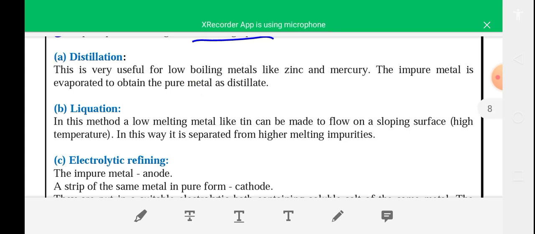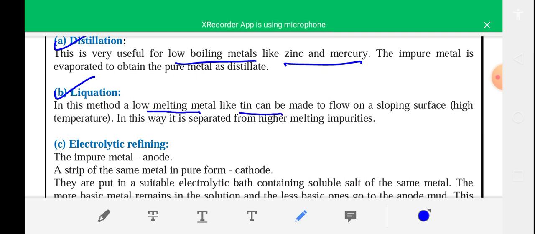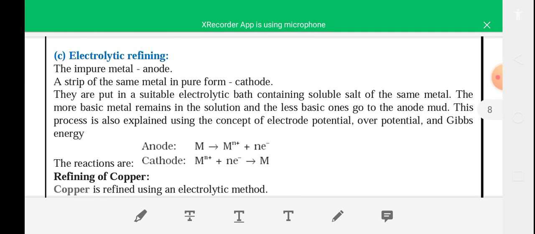The next method is liquefaction. In this method a low melting metal like tin can be made to flow on a sloping surface at high temperature, and in this way it is separated from higher melting impurities. Electrolytic refining is important. Using this method copper metal is refined.